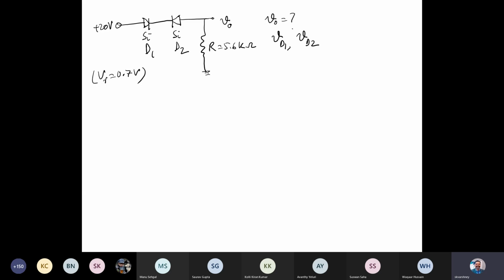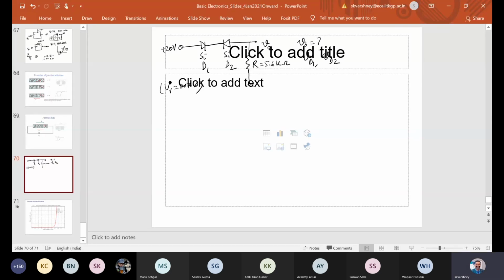For the tutorial class, as I mentioned to you, there will be a group formation. You will be divided into 8 subgroups, right?